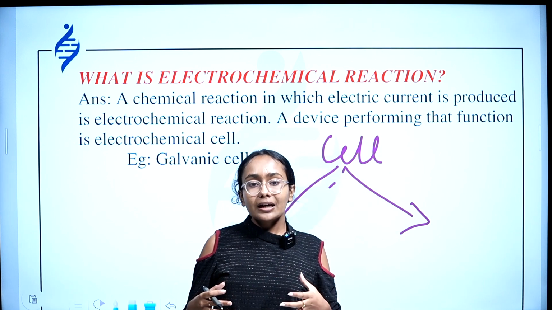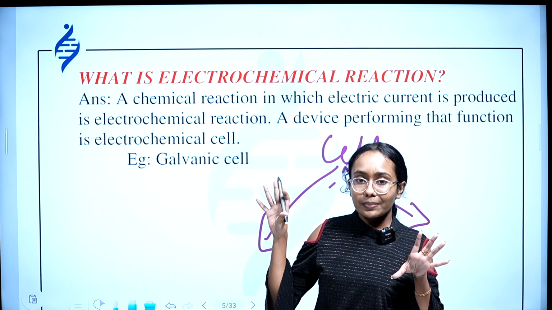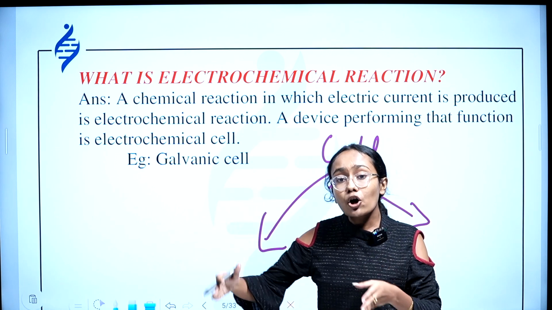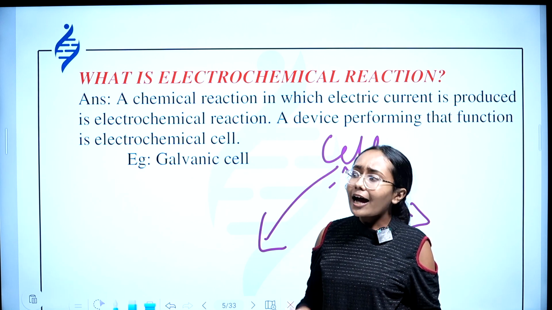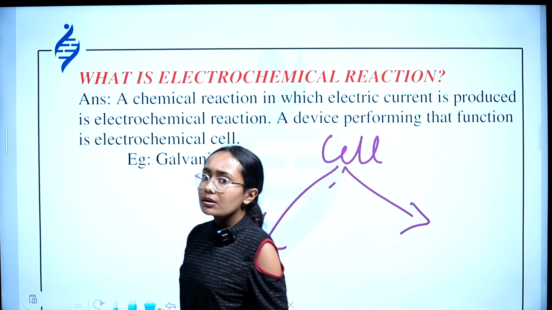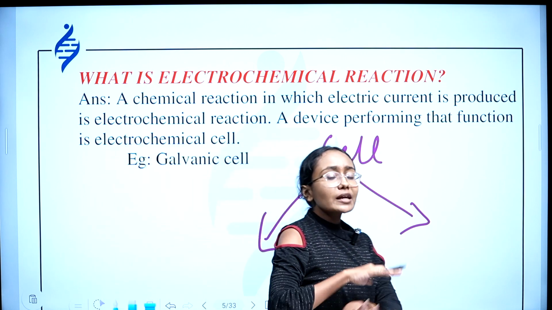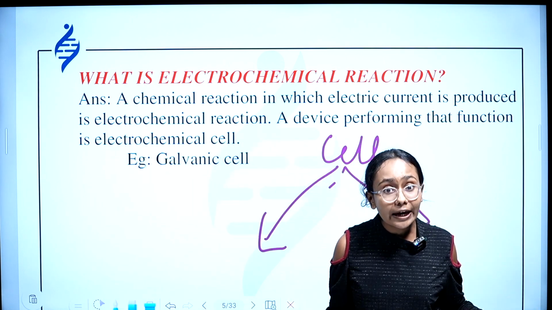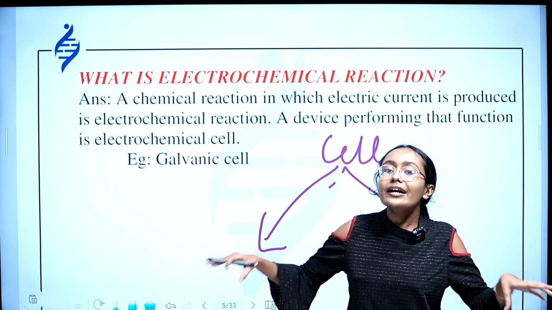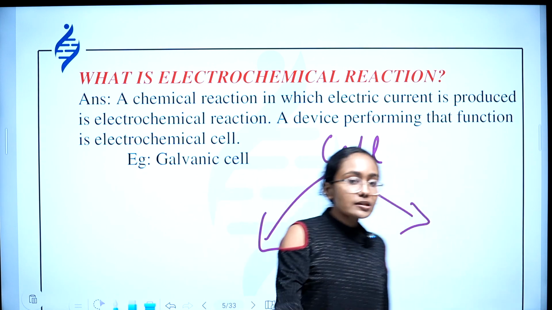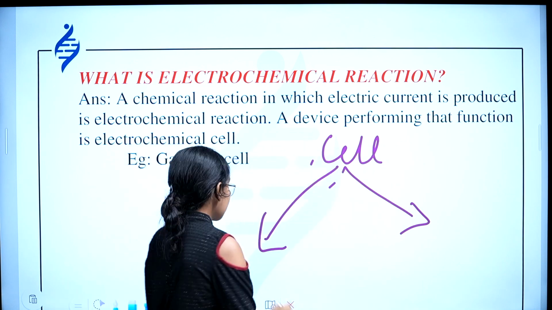In such a way, so as to perform electrolysis, which is based on the branch of chemistry titled electrochemistry, I need a device similar to my phone. In the case of the phone, I'm using WhatsApp, Facebook, Instagram, everything. Similarly, to perform electrolysis here, I need a device, and that device is called a cell. This cell is of two types. Which are the two types?